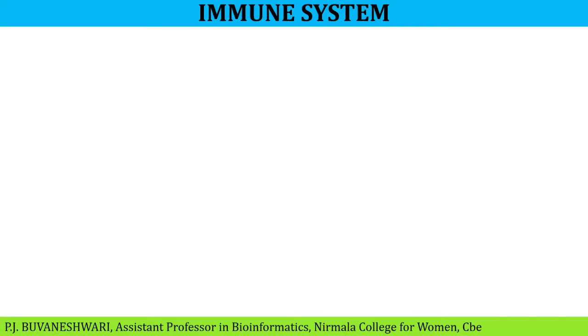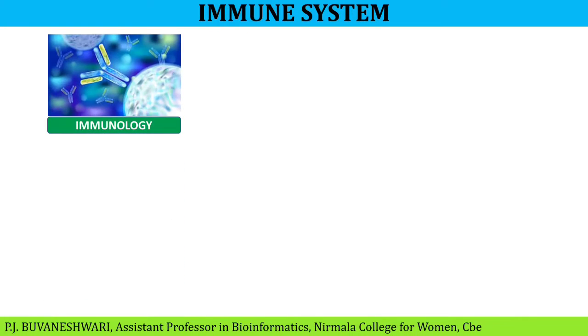Today we are going to discuss the immune system. First, what is immunology? Immunology is a branch of biology which deals with the complex body functions of the immune system. Next, immune systems. Immune systems are composed of cells, tissues and organs that work together to protect our body. These work based on memory; some are innate and some are acquired.